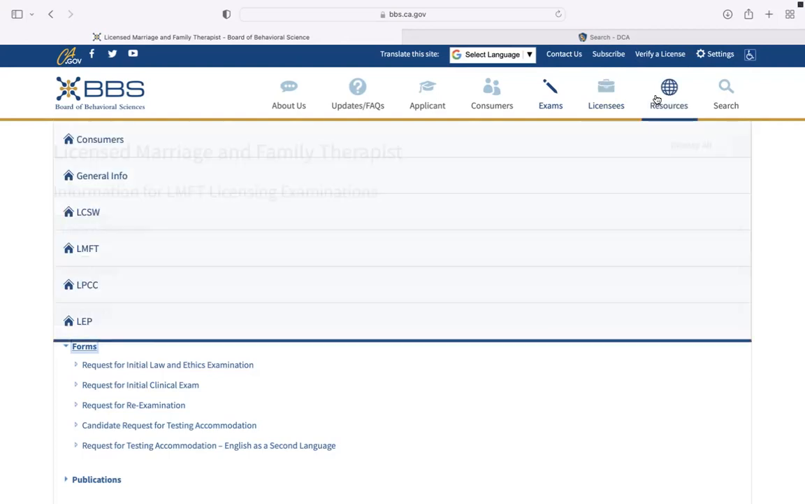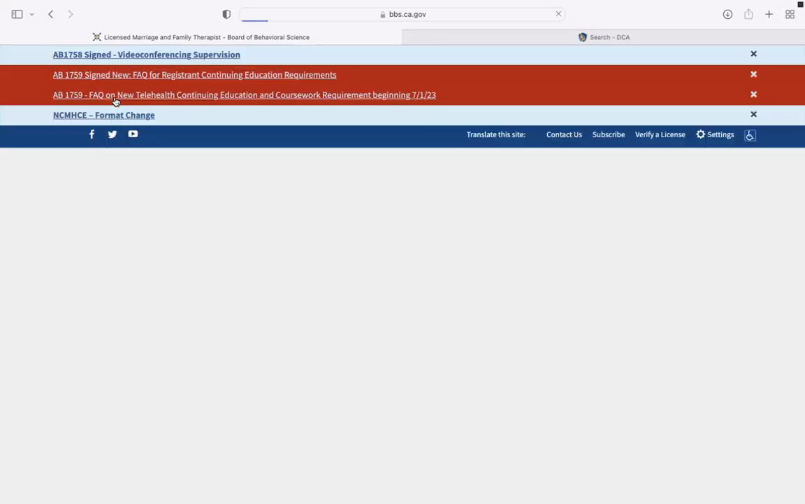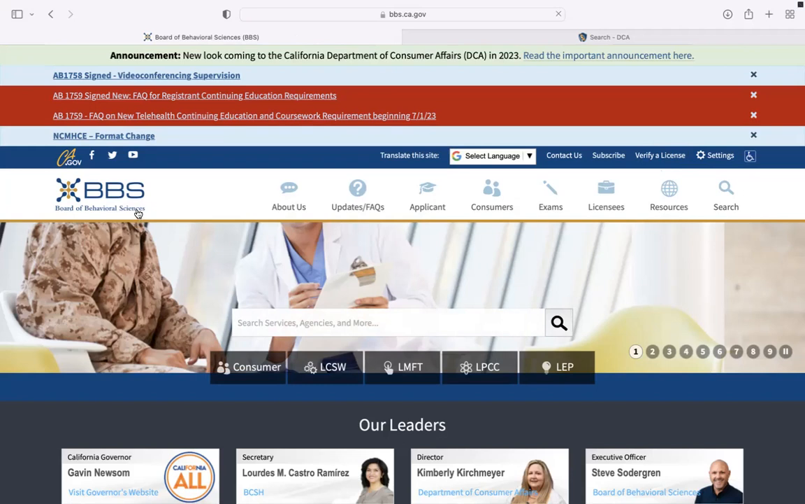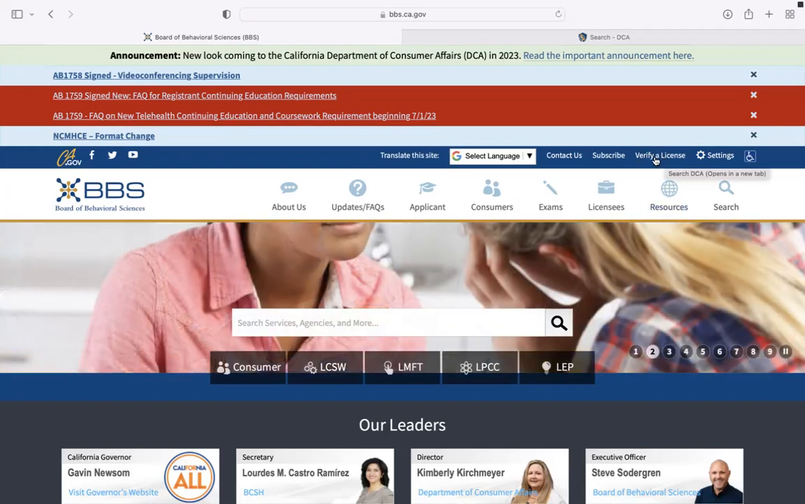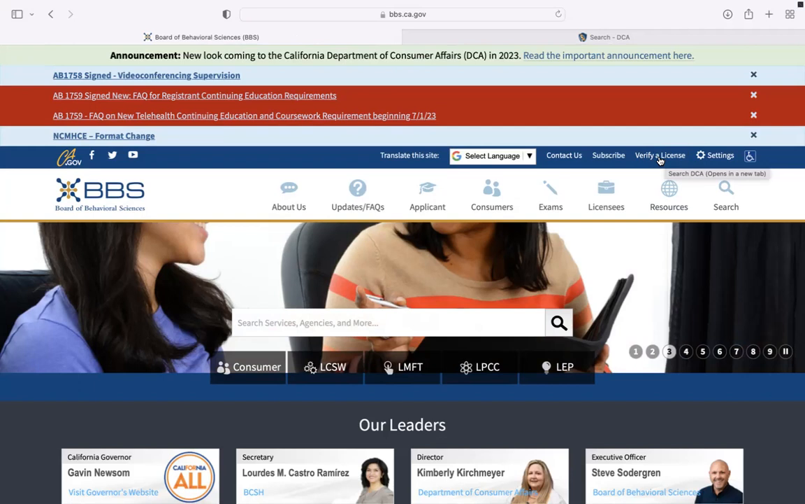Then there is the resources section where, again, you can find out general information, but you can also look at license-specific resources as well. One other thing to point out is that if you forget where to verify a license, even going from the BBS homepage, which I just clicked back to, you'll see at the top there is this Verify a License button. This is always here on the BBS website, so you can easily click on that to verify if a therapist's license is valid.